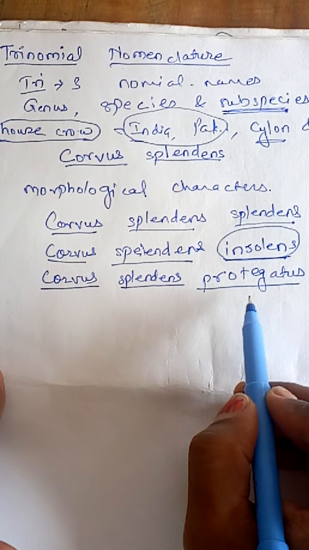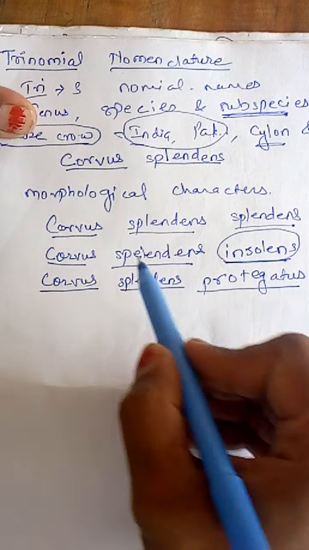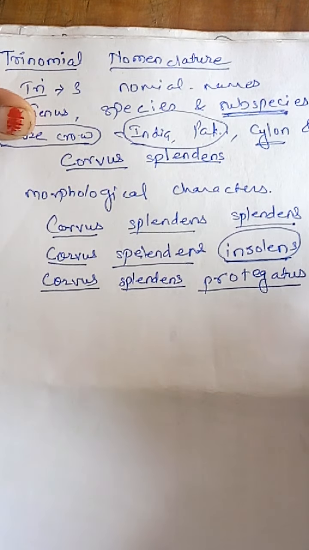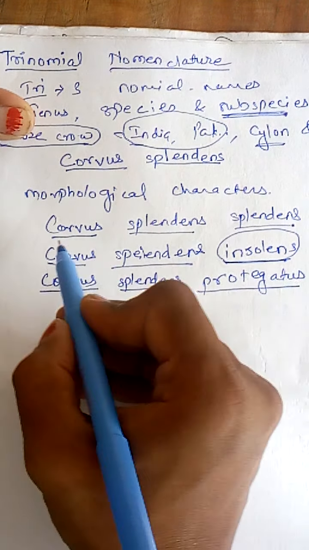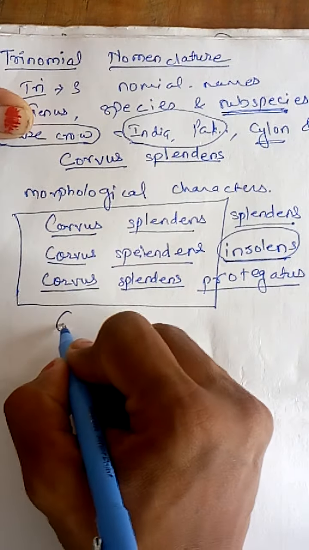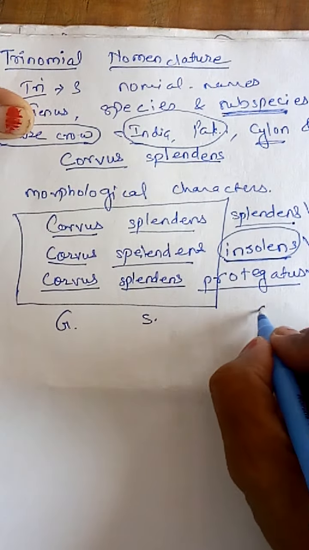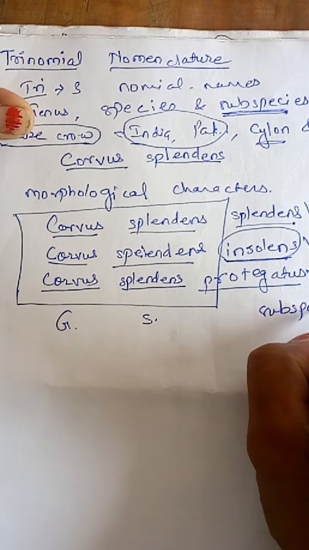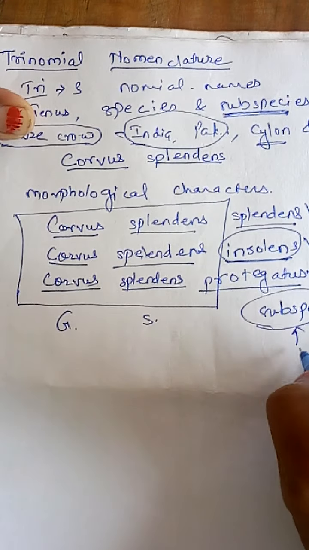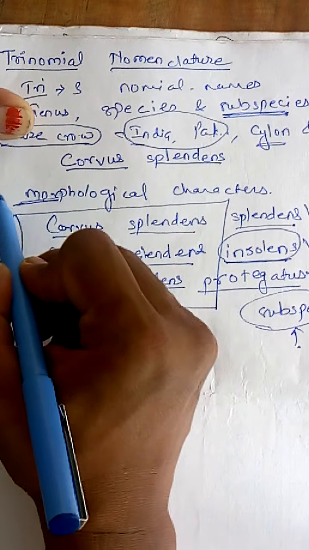See here what happened: all the crows, whether they are from India, Pakistan, Burma or Ceylon, possess a common genus and species, but there is a change in subspecies. Why does the subspecies change? Because the morphological character is changed.